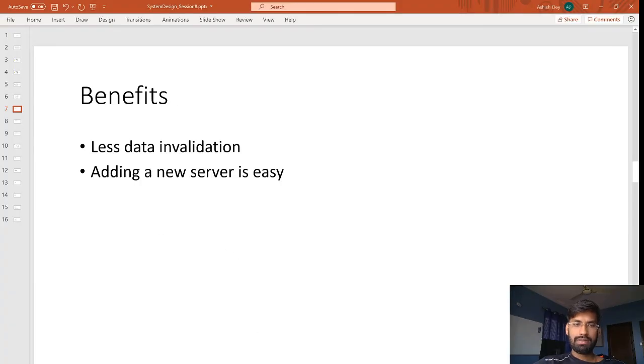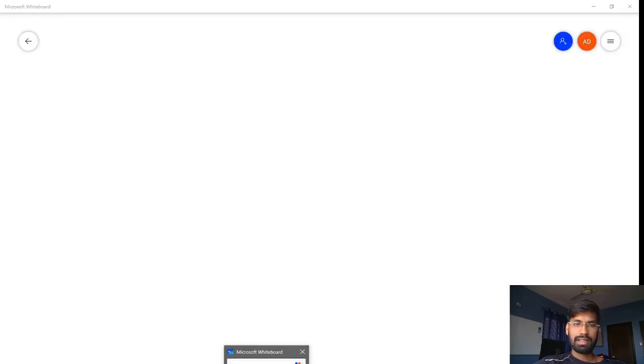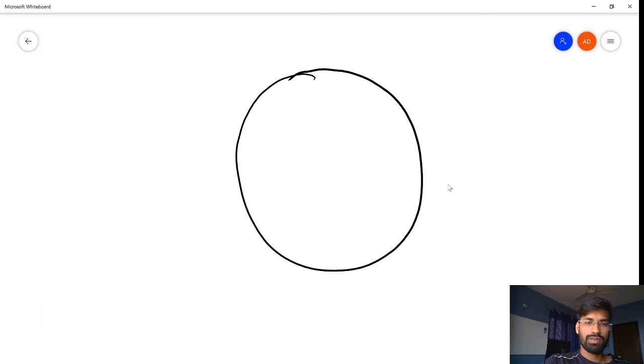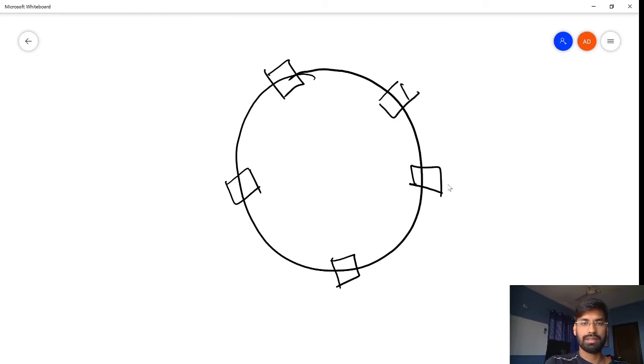Let's see how exactly we can say less data gets invalidated. Okay, so now we have this ring, right? So we have, let's say, this server, this server, this server, this server, and this server, and we have multiple more points out there. We have a lot more points.